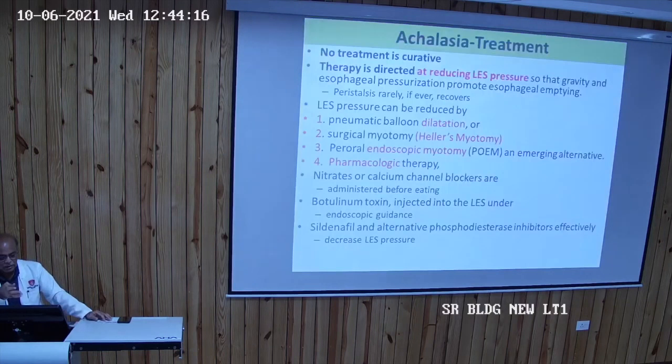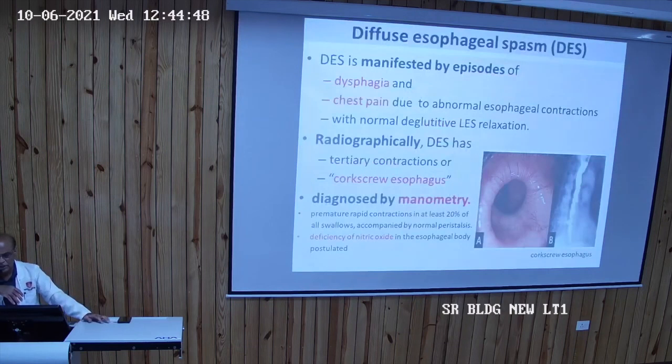So treatment, usually no treatment is curative. We have to direct our therapy to reduce LES pressure. So lower esophageal sphincter pressure should be relieved either by dilatation or surgery, surgical myotomy by open surgery, or through endoscopic peroral endoscopic myotomy, sometimes with pharmacological therapy, so nitrates and calcium channel blockers, sometimes injections of botulinum toxin and sildenafil-like drugs. They will decrease the LES pressure.